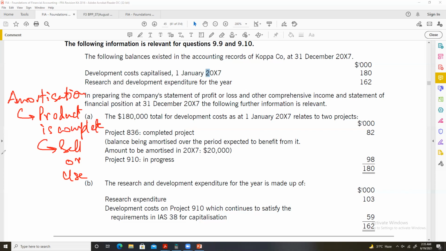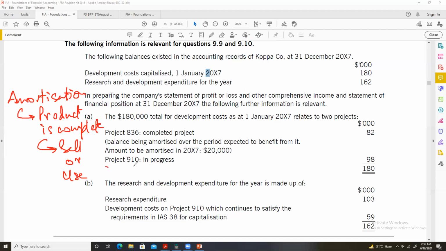Amortization will only be charged once the software is complete, once the software developers have developed the software completely, and the company is in a position to use that software or even sell the software. Only then can the company charge amortization on that particular software.